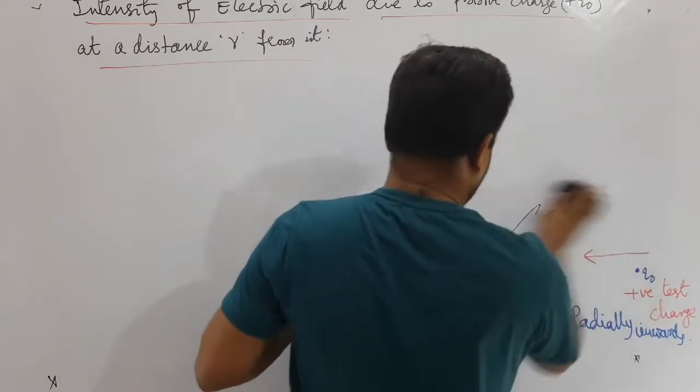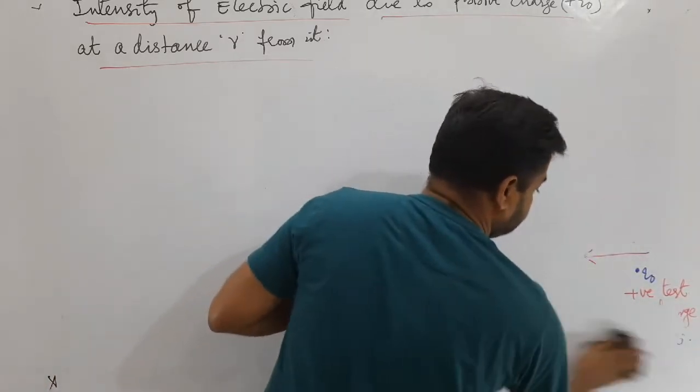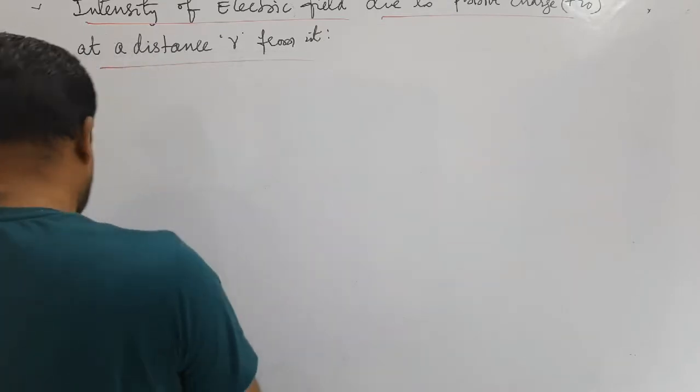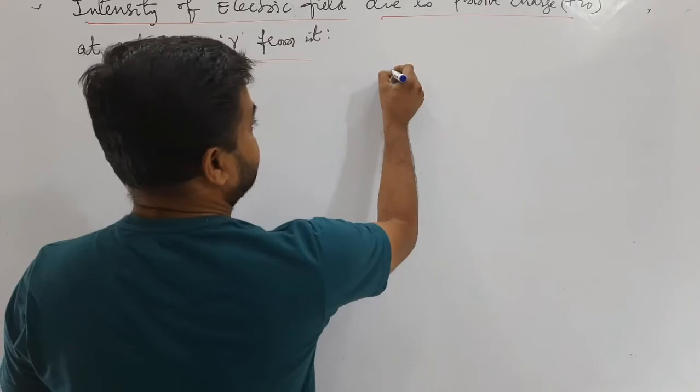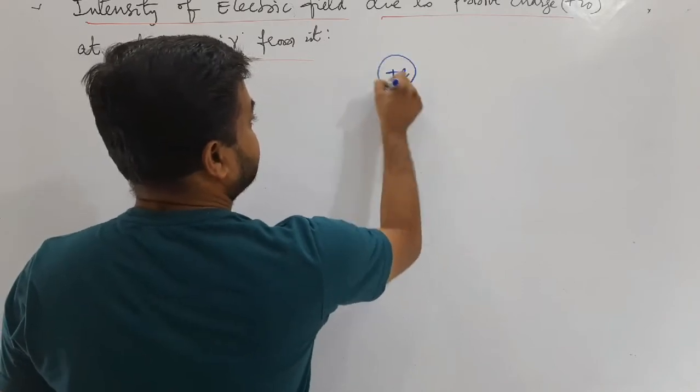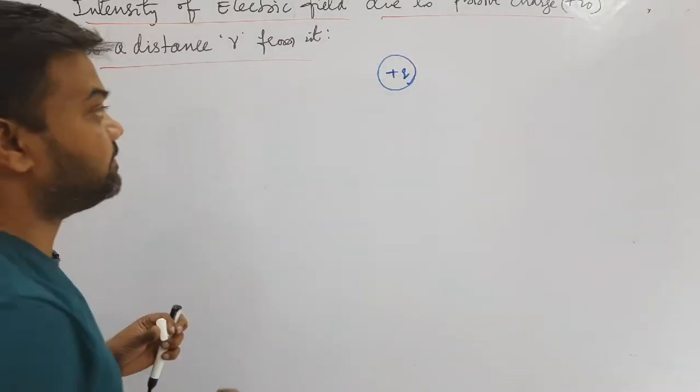First we will draw. This is what we have, a positive charge. You take a positive charge. ఇక్కడ తీసుకున్నాం.